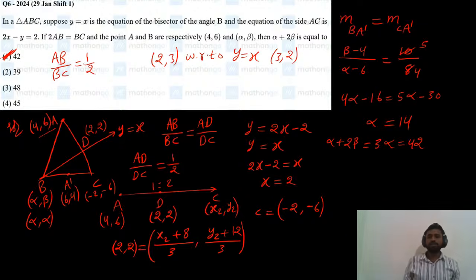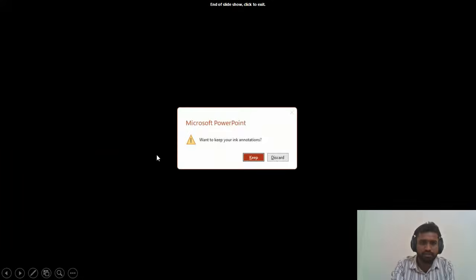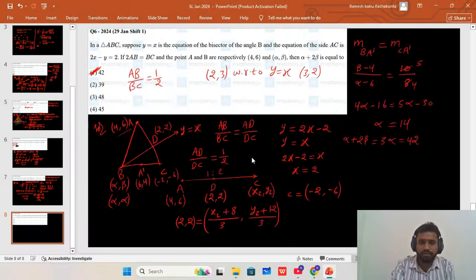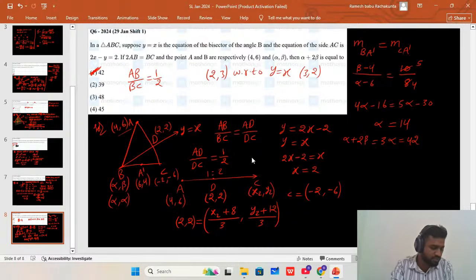If you have any doubts, please ask in the chat box and I'll reply, so that I can clear your doubts. So the angle bisector theorem was applied in this question. Clear? Sixth question, any doubts in the sixth one? Is there any lag? Clear?